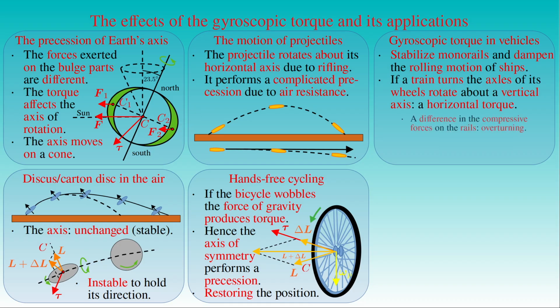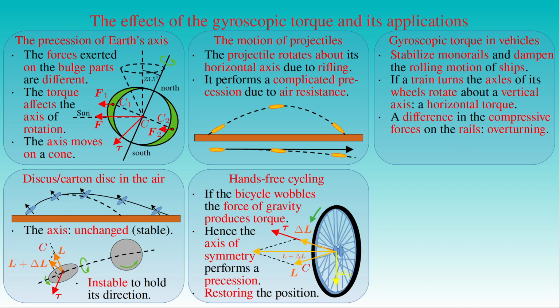so that the compressive force exerted on the outer rail by the wheels increases, and the compressive force exerted on the inner rail decreases. This effect, together with the centrifugal force in the same direction, can lead to the overturning of the train. Similarly, if the axle of the wheels is tilted around a horizontal axis due to the deformation of one of the rails, it produces a torque in the vertical direction that may cause a derailment.